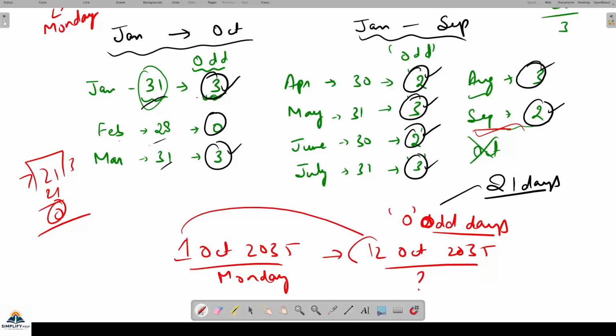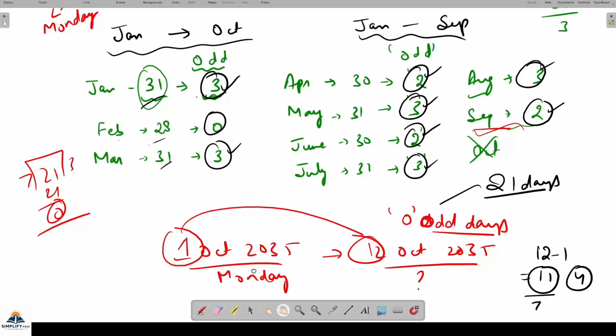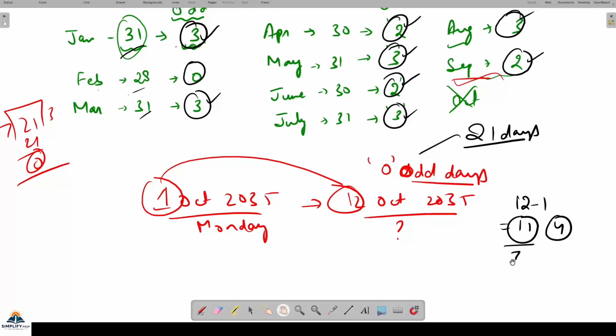So what is the change here? Change क्या है? 12 minus 1, that is 11 days. 11 days, how many odd days? Divided by 7, 4 is remainder, है ना? So 4 odd days, है ना? 11 को डिवाइड करोगे 7 से, 4 रिमाइंडर आएगा ना? 4 रिमाइंडर हो गया, तो 4 odd days हो गए.